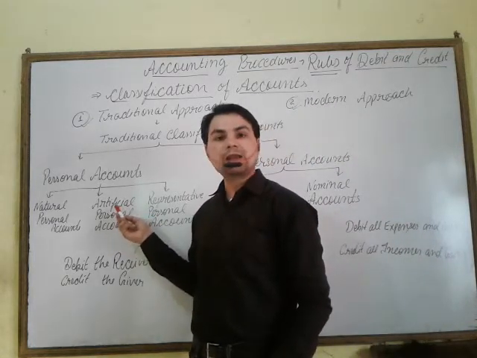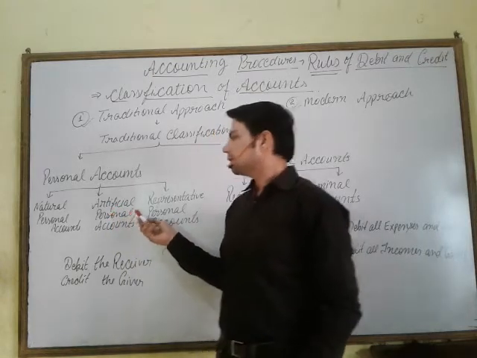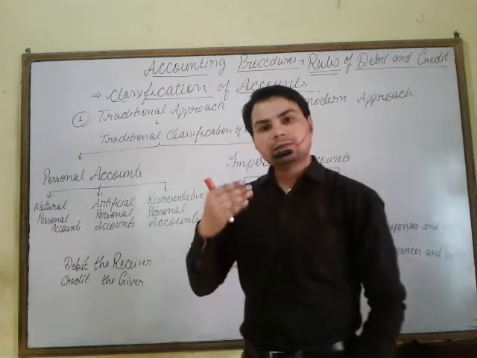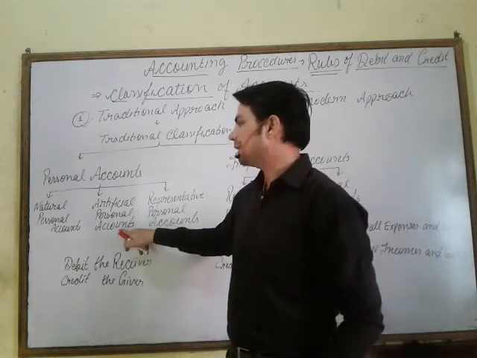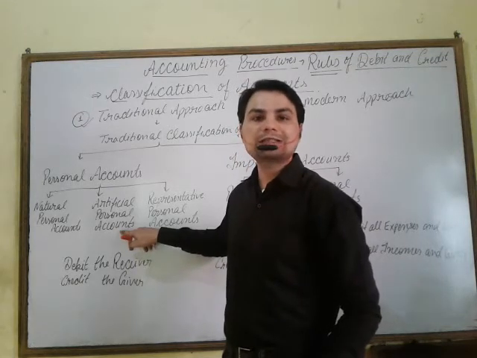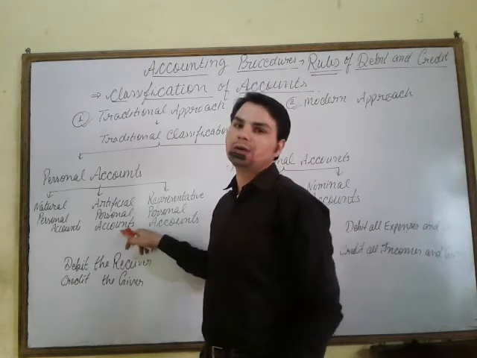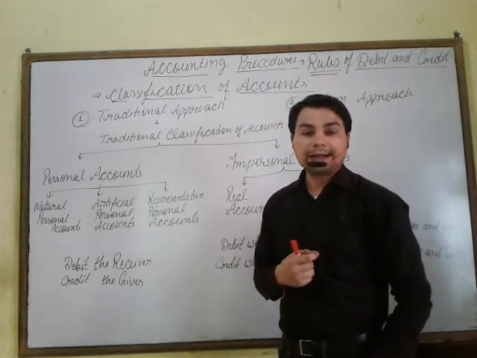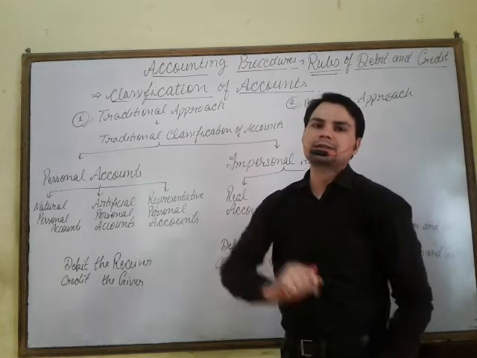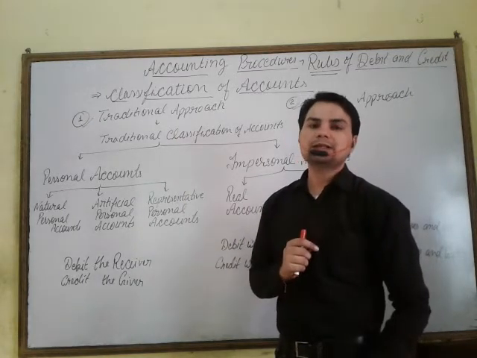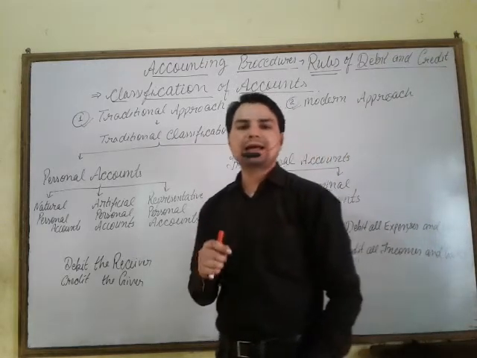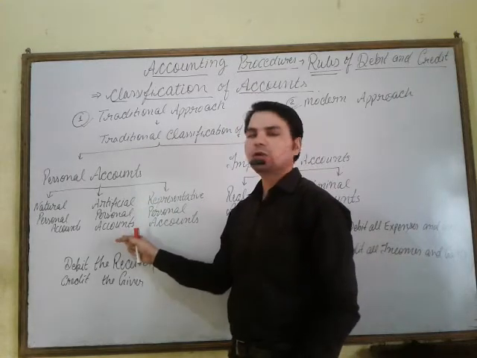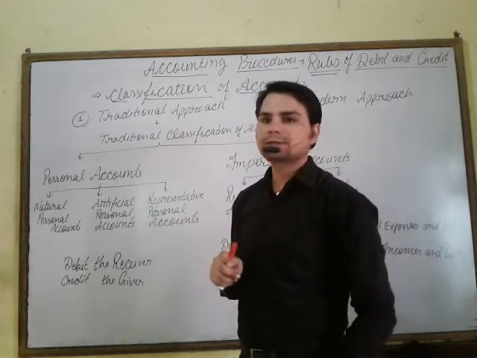These persons are created by law, and the end of these organizations is by law only. For example, Reliance Company, Airtel, Idea are artificial persons. All companies have a separate legal existence from their members. So their separate account is opened, not in the name of the promoters.